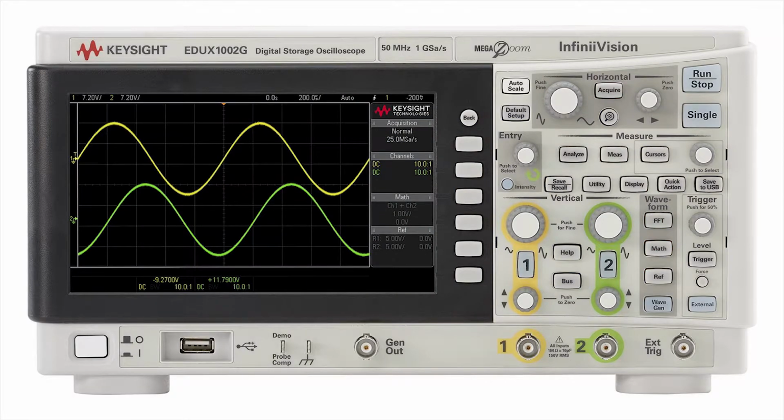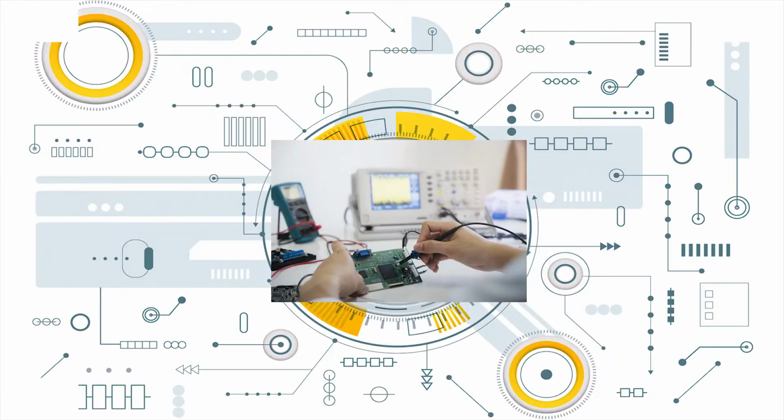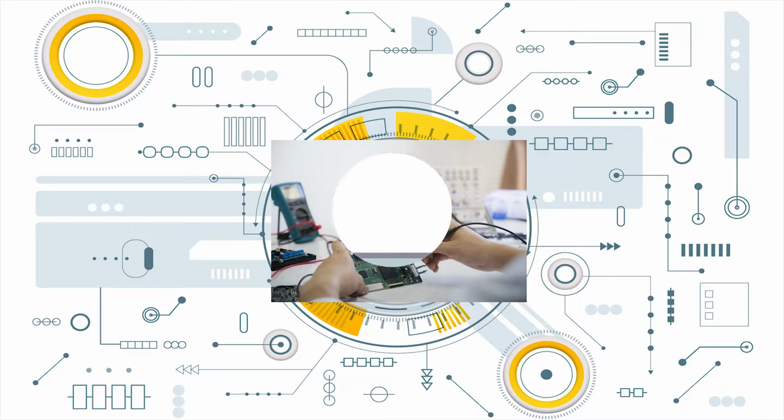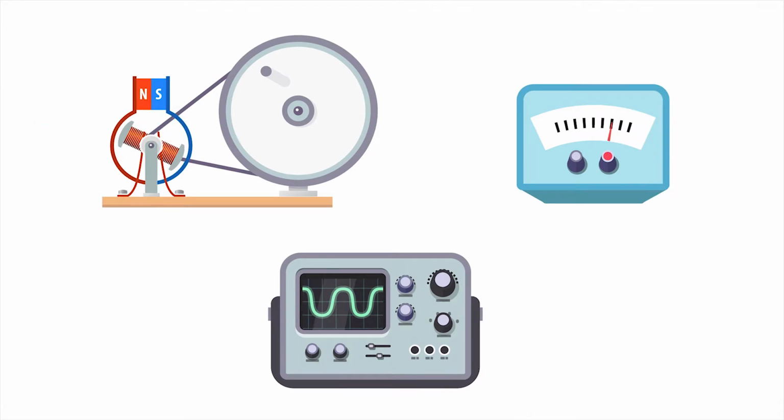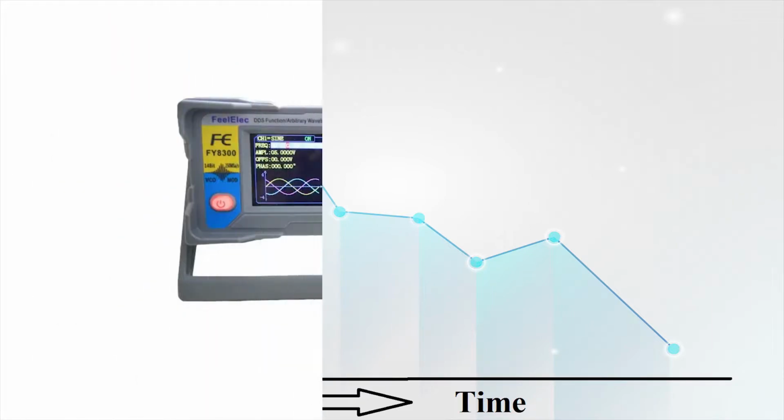This is an image of an actual oscilloscope. An oscilloscope is a laboratory instrument, commonly used to display and analyze the waveform of electronic signals. It draws a graph of the instantaneous signal voltage as a function of time.